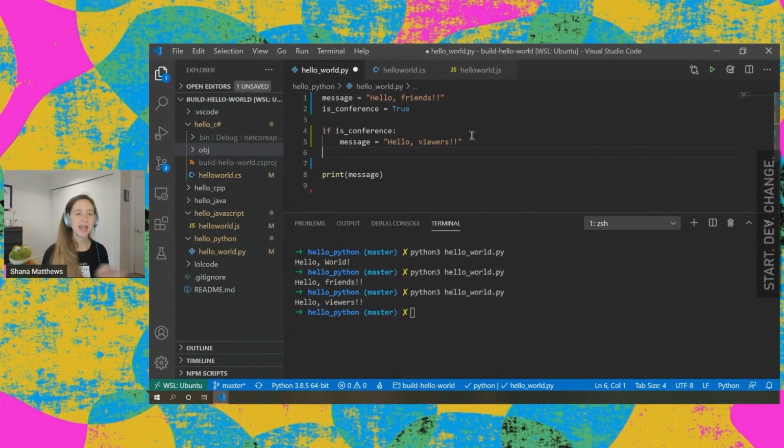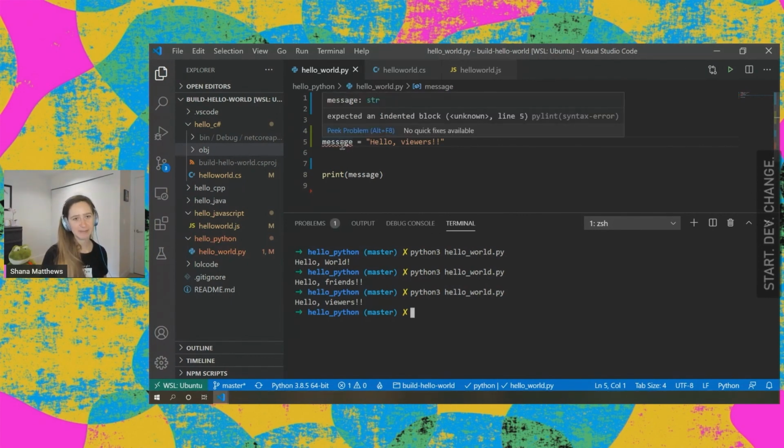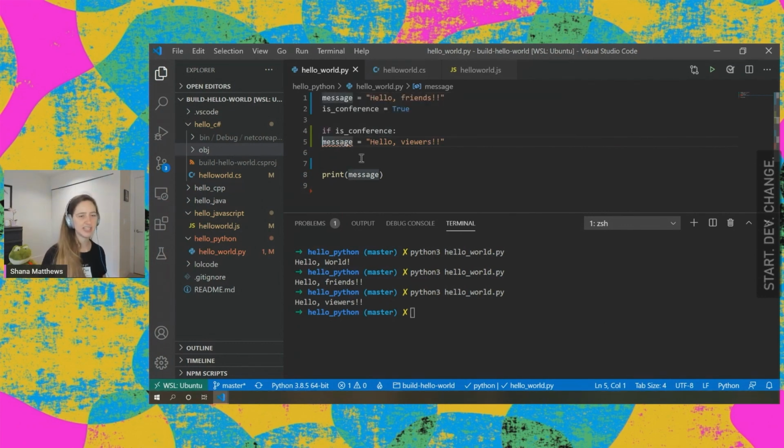Python doesn't do that. In Python, we don't use curly braces, and it's a little odd. We use white space instead. So one kind of gotcha with this white space thing. Oh, and I'll show you, if we did that instead, Python's not going to be happy. You can see already Python is saying, hey, I expected this to be indented. So let's indent it again. Don't want it to be that mad at me.